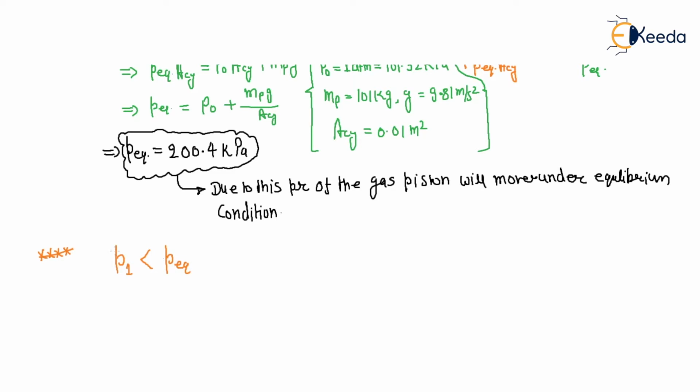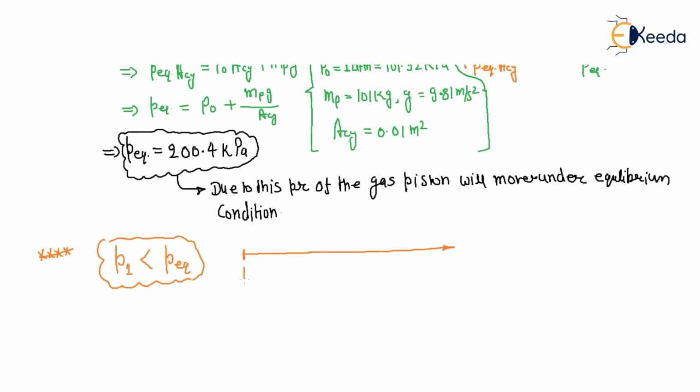So what does this say? This says that up to P equilibrium, the piston will rest. Just above the P equilibrium, the piston will move. So if we take a range like that, this is very important. This is, let's suppose, the initial pressure P1.